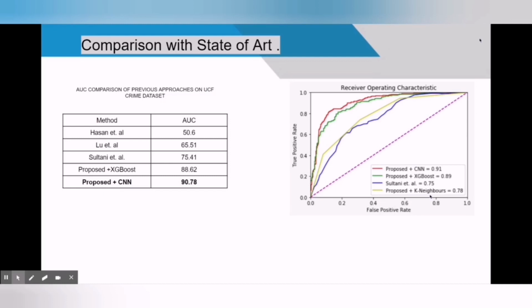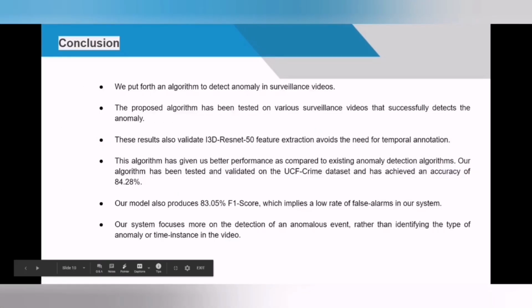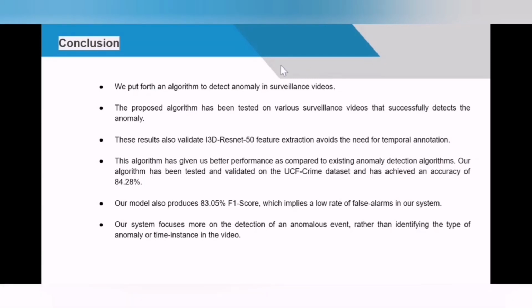In the AUC table, we compare our AUC metrics with previous works on anomaly detection. Our method outperforms all the previous methods significantly. So, concluding the presentation, a short summary of what we have presented so far. We have put forth an algorithm to detect anomalies in surveillance videos. The proposed algorithm has been tested on various surveillance videos and successfully detects the anomaly if it's present in a video. These results also validate that I3D ResNet 50 feature extraction avoids the need for temporal annotation.